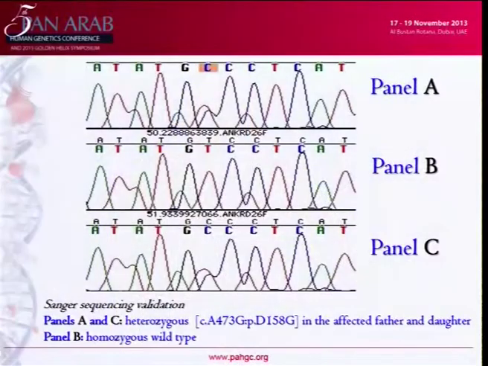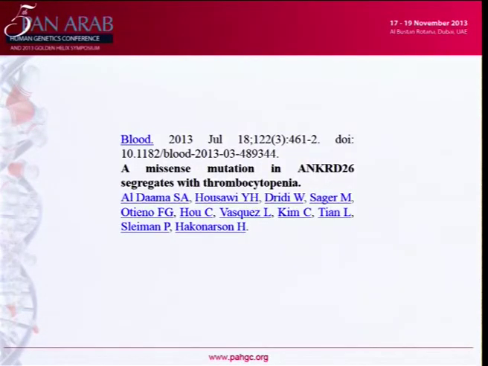So we detected this missense mutation, and after that we decided to go with validation of this missense mutation by Sanger sequencing. Here in panel A you have the father, in panel C you have our proband, and in panel B we have the wild type, and here is our missense mutation. This result was published maybe 3-4 months ago in the Blood Journal.